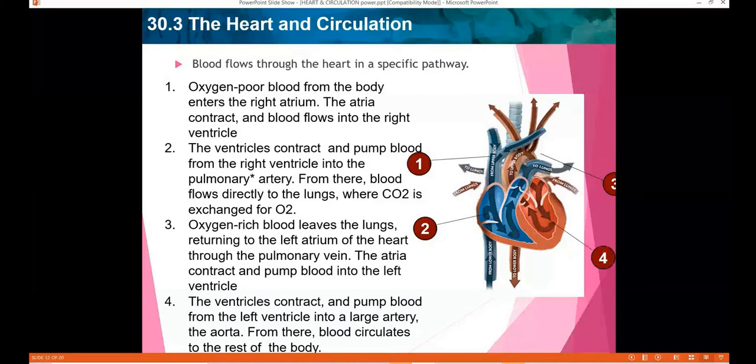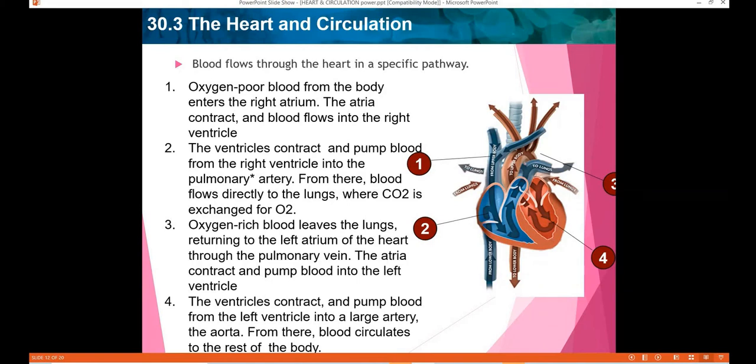This is very important: how the blood flows through the heart in a specific pathway. Once you know the basic structure and action of the heart, you can follow how oxygen-rich and oxygen-poor blood flow through this organ. I'm going to explain how the oxygen-rich blood is carried from the heart to various cells of the body, and how the oxygen-poor blood is brought back to the heart.